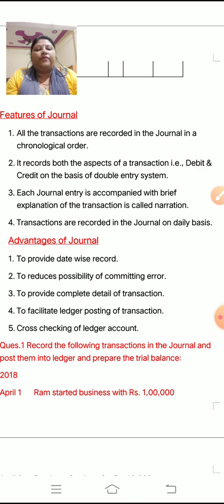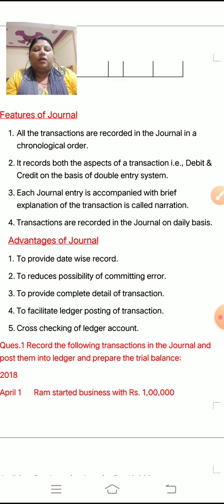Suppose goods are purchased for rupees 50,000. You have to give the journal entry, and at the end of the journal entry you have to write down the explanation, meaning which type of entry you have passed and what you have done. So you have to write down, purchased goods or purchased furniture for cash. This is the brief explanation. Next, transactions are recorded in the journal on a daily basis, means day to day or date-wise.